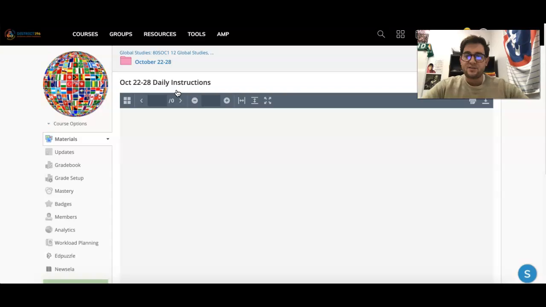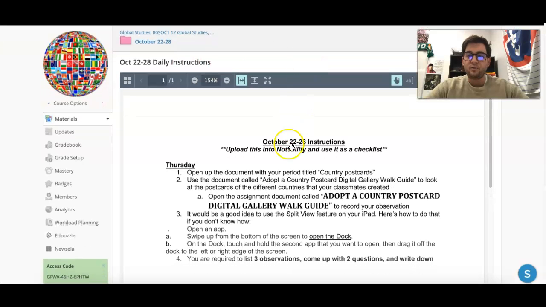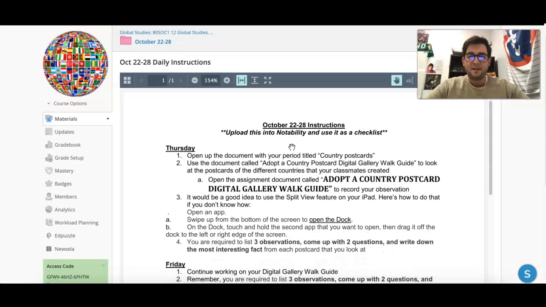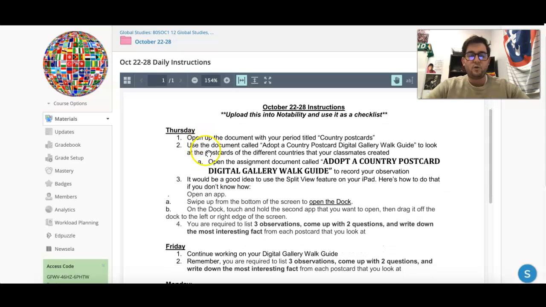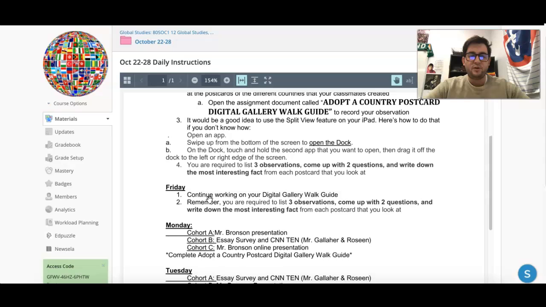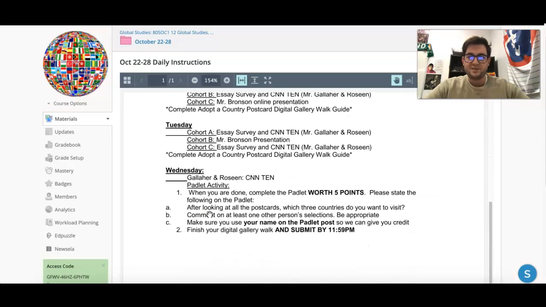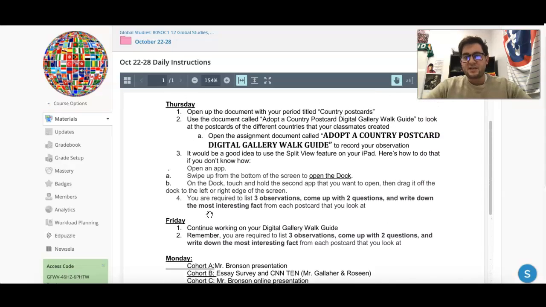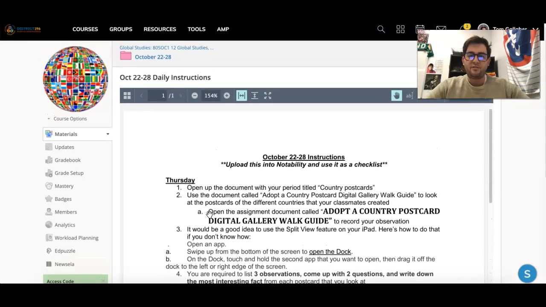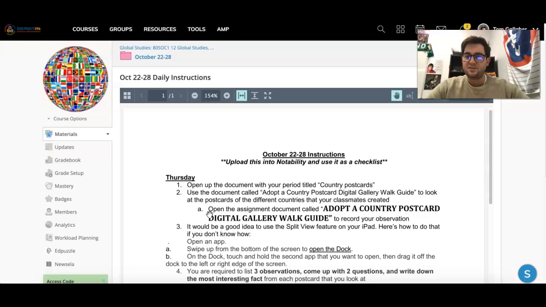So my hope here is that students will use this document as a checklist and cross things off as they complete them so that they can be sure that they are completing assignments in their entirety and also submitting them on time. So you'll see that I have all of the requirements for Thursday, all of the requirements for Friday, for Monday, for Tuesday, and for Wednesday. After looking at this, I do want to point out that our weeks do run from Thursdays through Wednesdays, so all of our dates will follow a Thursday through Wednesday weekly plan.